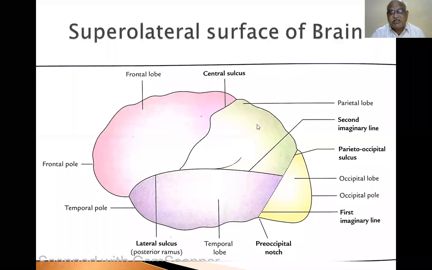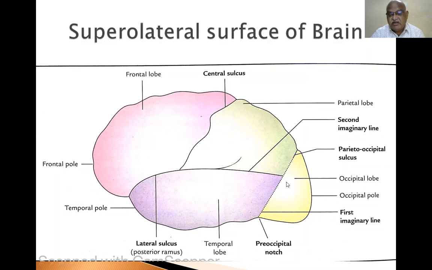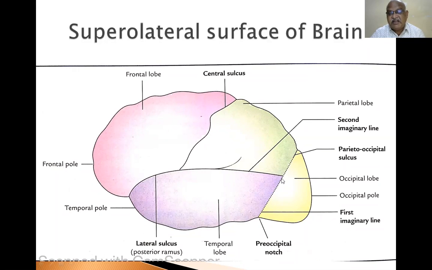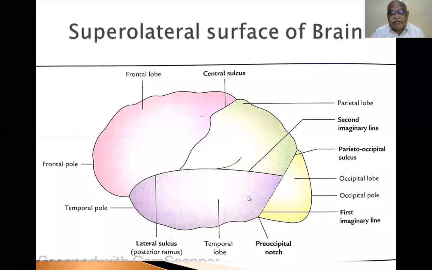Now the parietal lobe is above and this is below. This is the parieto-occipital sulcus. This is the pre-occipital notch. An imaginary line. Because it is an imaginary line, it is represented in a dotted manner, not in a continuous manner. So this is the first imaginary line, separating the occipital lobe from the parietal lobe above and temporal lobe below. And this is the second imaginary line, separating the parietal lobe above and temporal lobe below.